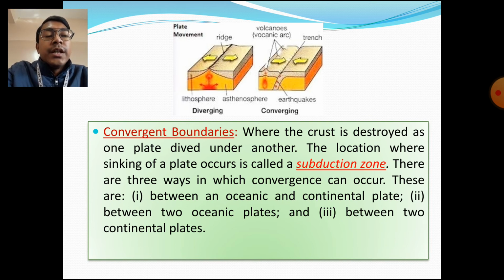Okay, the next one is the convergent. Convergent plate boundaries basically refer to when two plates move towards each other, and they cause destruction of one plate, where the crust is destroyed as one plate dives under another. The location where sinking of a plate occurs is called a subduction zone.